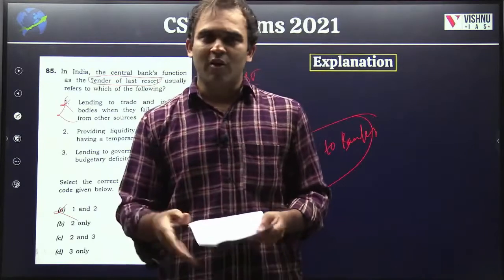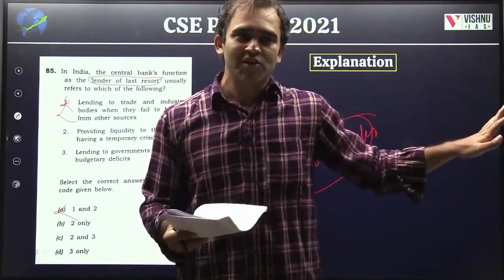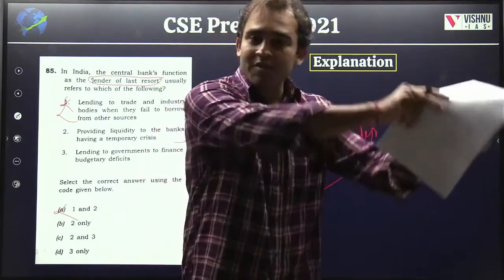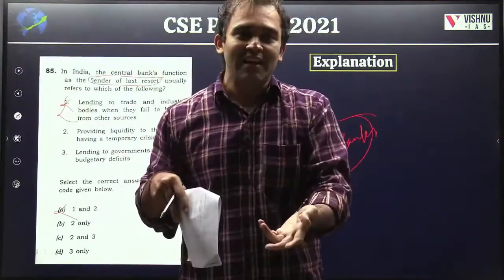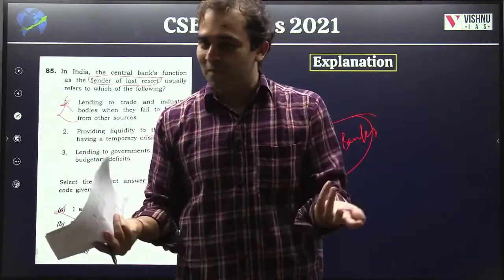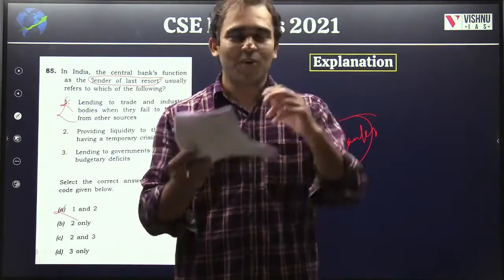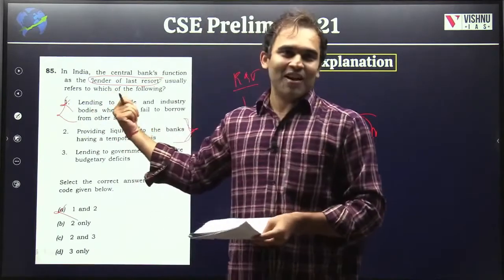Who is the lender of last resort? Our relative or our family member whom you don't go to initially. If your sources of credit have dried up entirely, that's when you go. You go and ask them, you have to help me. There is no one helping me. So please save me. You are my only hope. That is lender of last resort.